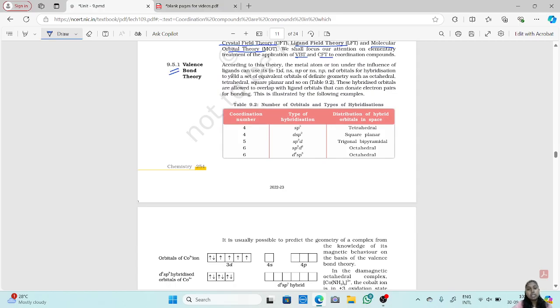According to this theory, the metal atom or ion under the influence of ligands can use (n-1)d, ns, np or ns, np, nd orbitals for hybridization.